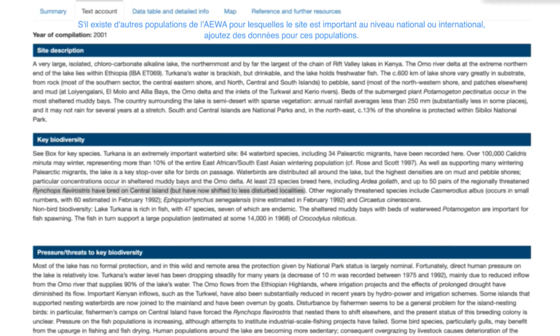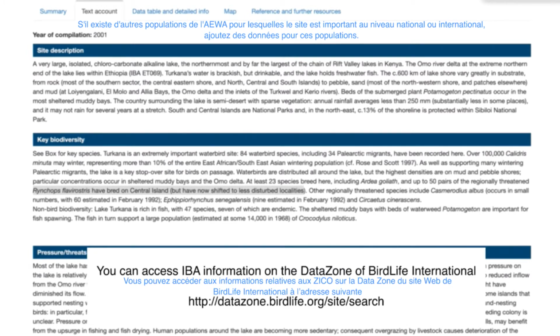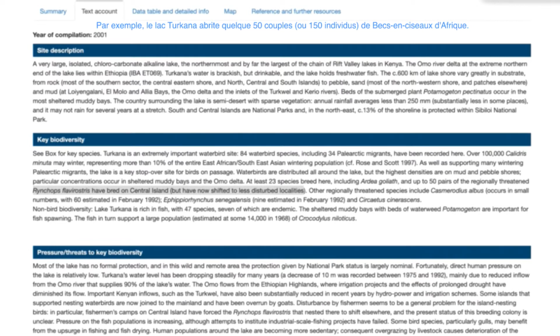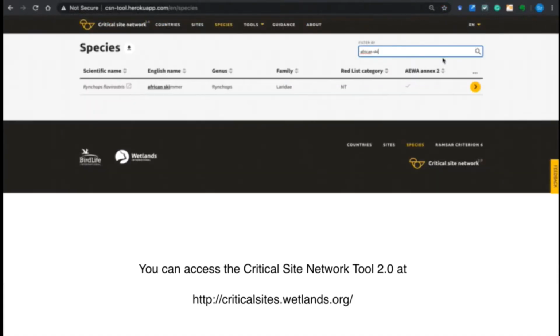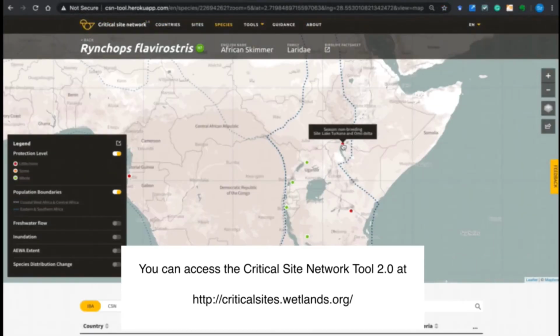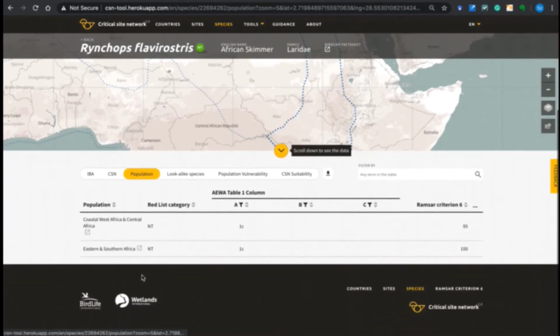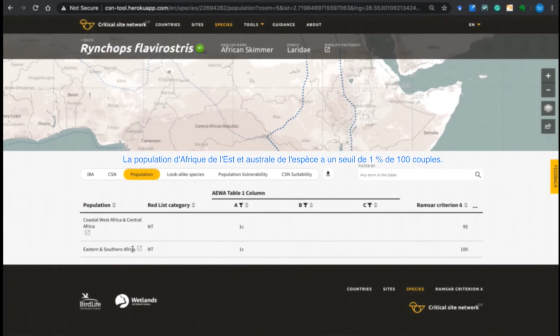If there are any other AEWA populations for which the site is nationally or internationally important, add data for these populations. For example, Lake Turkana supports some 50 pairs or 150 individuals of the African skimmer. The eastern and southern African population of the species has a 1% threshold of 100 pairs.